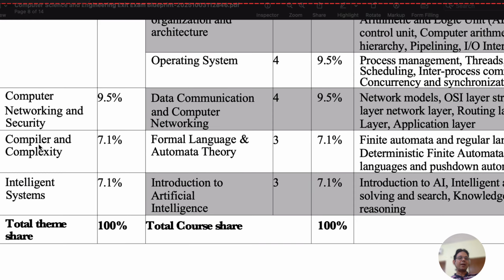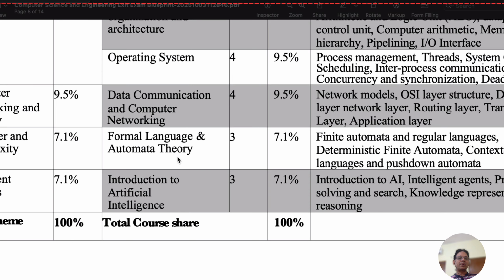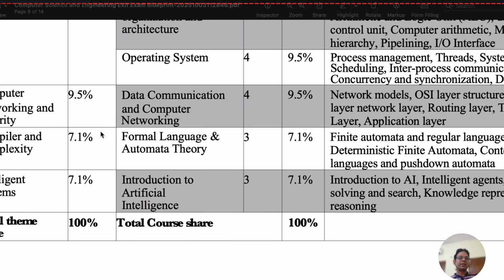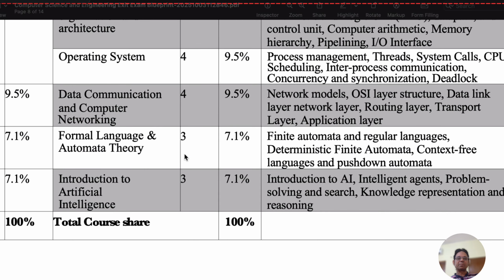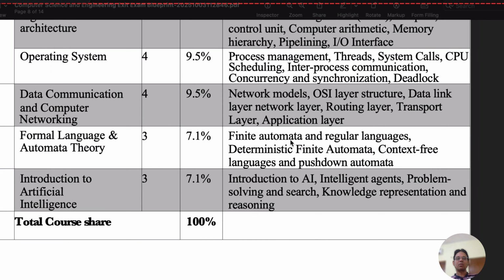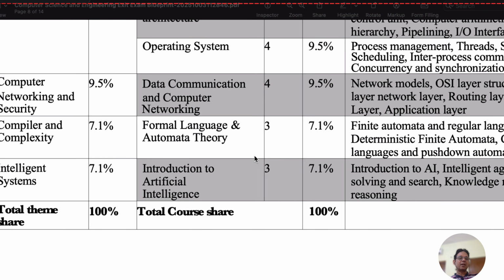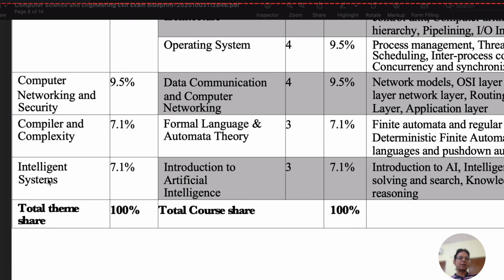Now the next theme is compiler and complexity. Compiler and complexity has a percentage share of 7.1%, and formal language and automata theory is covered in this theme. So questions will be based on finite automata, regular language, deterministic finite automata, context free language and pushdown automata. So based on this, the theme will be covered. Next and the last theme is intelligent systems. In intelligent systems, only one course is included, introduction to artificial intelligence.